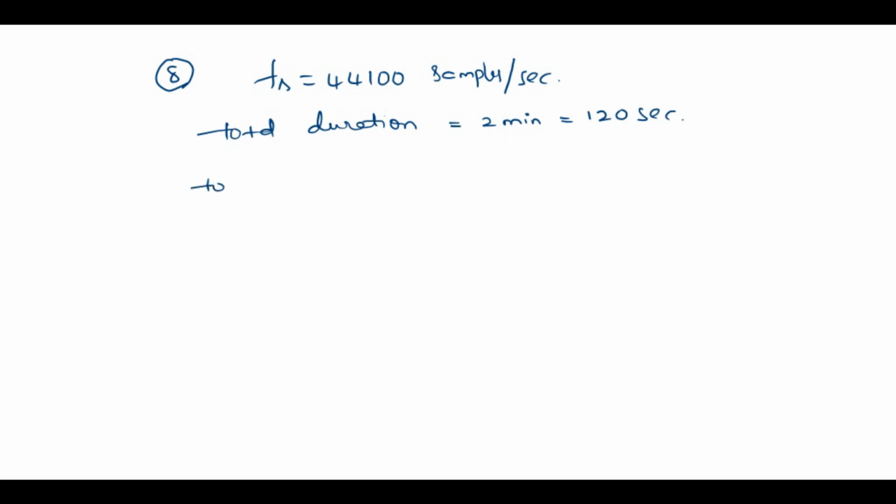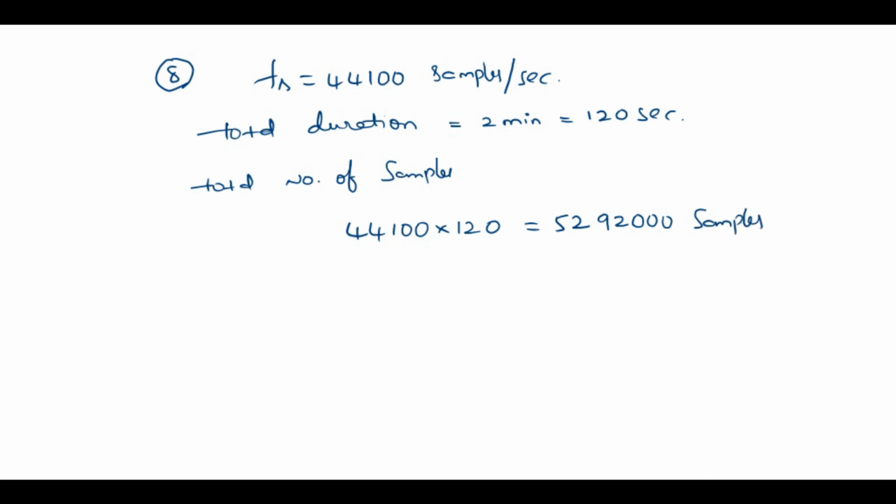Now the number of samples over the 2 minutes is 44,100 into 120, which is 52 lakhs 92,000 samples. Just multiply these two.